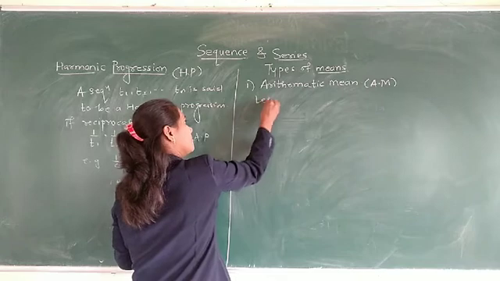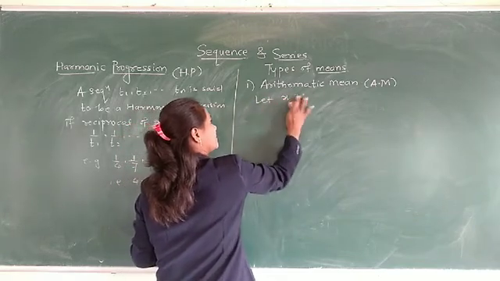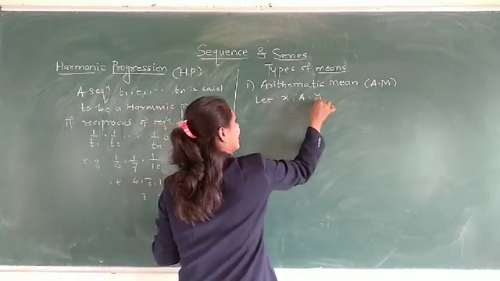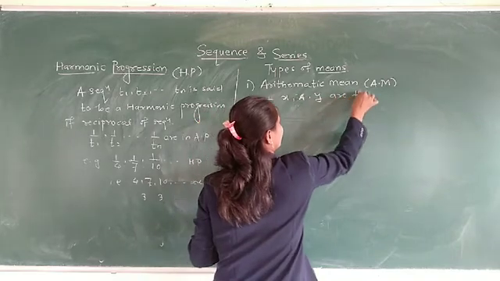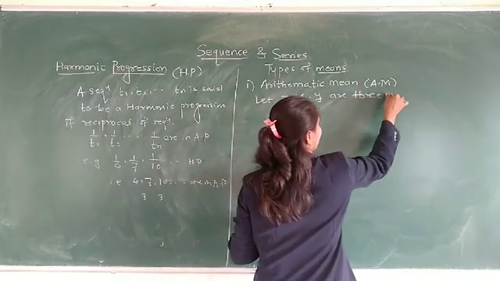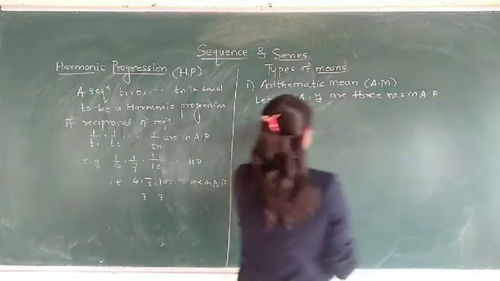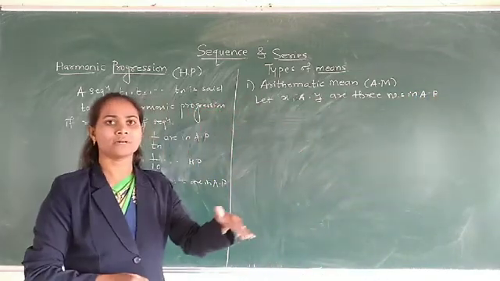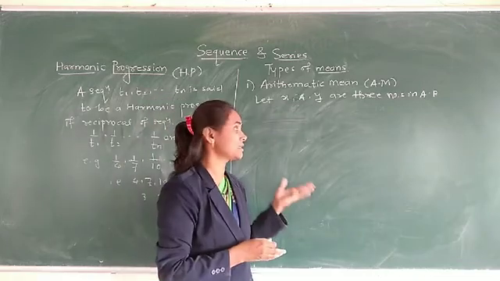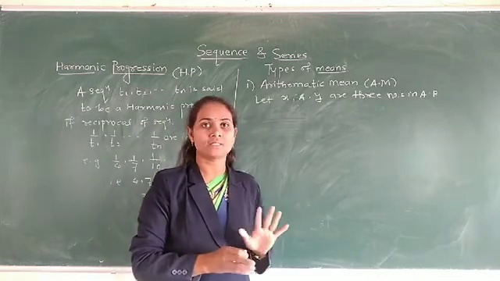Let x, a, y be three numbers in AP. That means x, a, y are three numbers in AP. If three numbers are in AP, then their difference is constant.